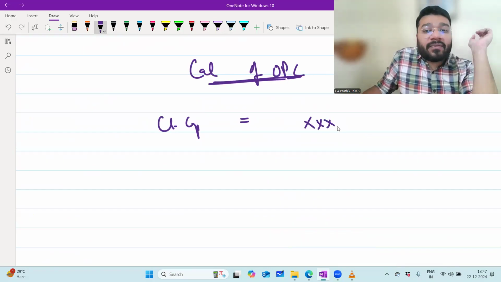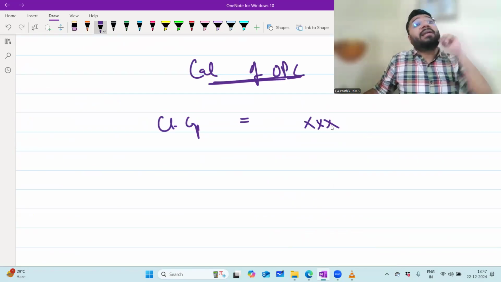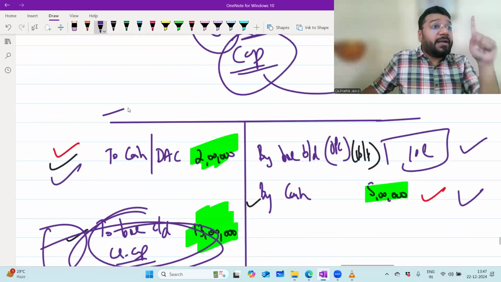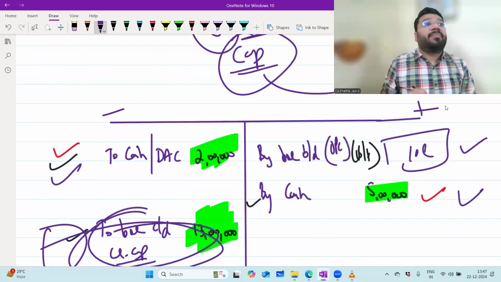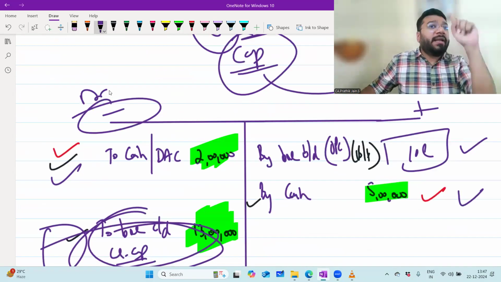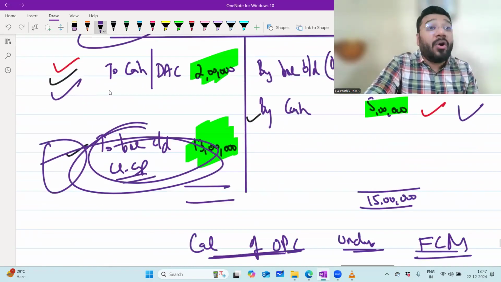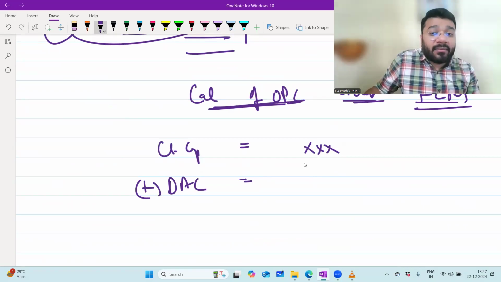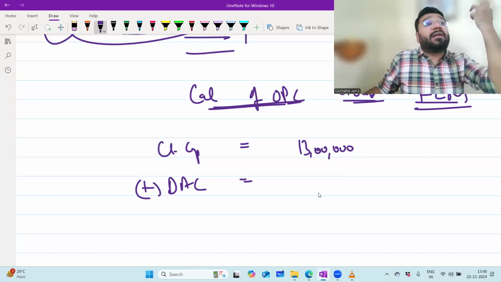So now please tell me, under fixed capital method, to get opening capital, what is my formula? Closing capital. With the closing capital, what did you earlier deduct? Drawing against capital. Debit side, drawings, is minus in the capital. Credit side is plus. What did you minus here in the debit side? Drawing against capital. To reverse, I am supposed to add back drawing against capital. How much is closing capital? 13 lakh. How much is drawing against capital to be added back?